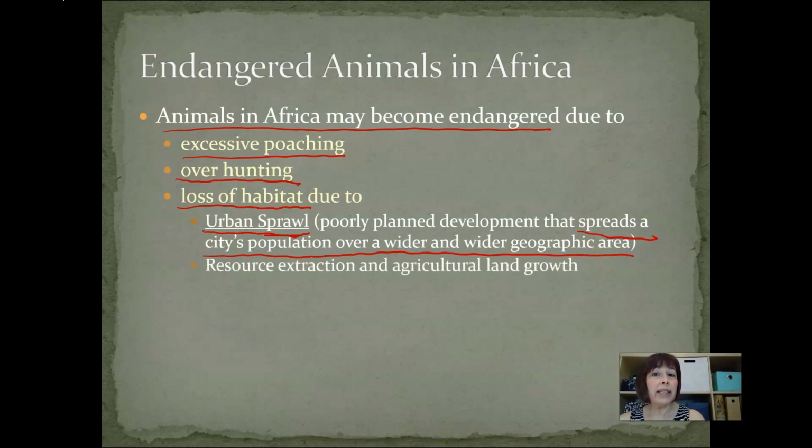It could be because of resource extraction and agricultural land growth. So as people, we talk about resource extraction, it might be mining activity. It might be other kinds of activity that disrupt territory, like logging. So resource extraction and agricultural land growth are reasons that habitats of animals get used by people for things that humans are looking for, economic reasons in many cases, or because people are moving into new areas.